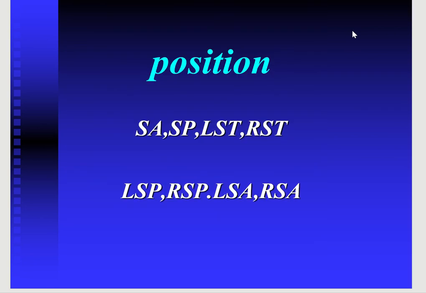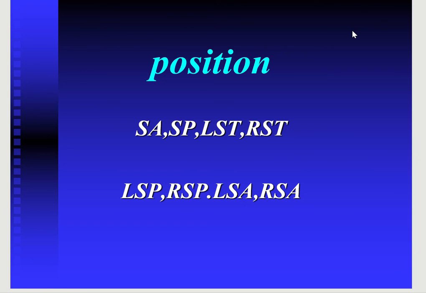Now the positions. In case of a breech presentation, the denominator is the sacrum. So the position of the breech could be sacro-anterior, sacro-posterior, left sacrolateral or right sacrolateral.